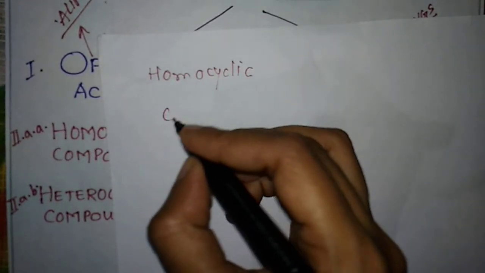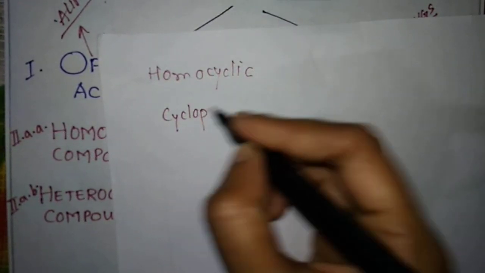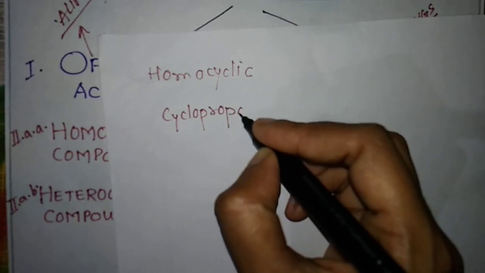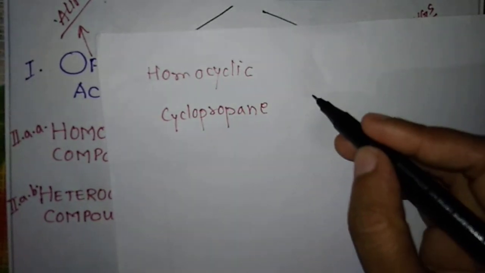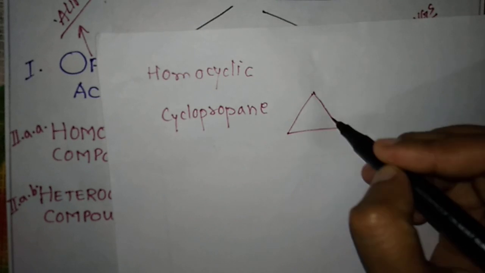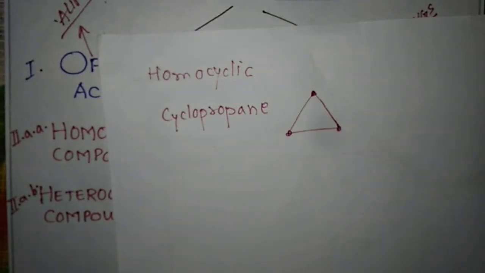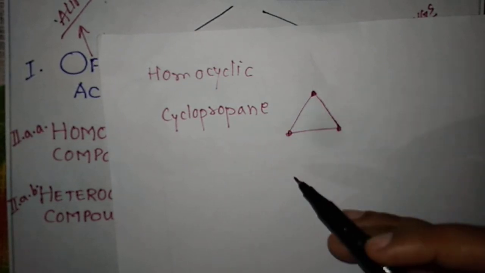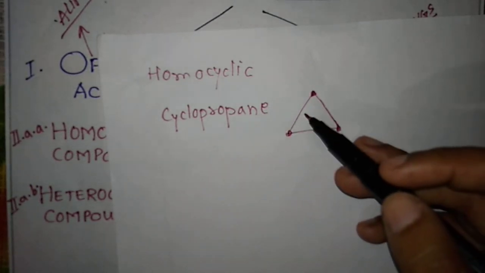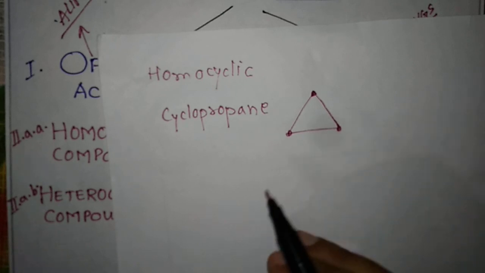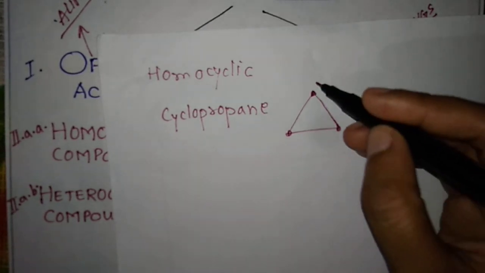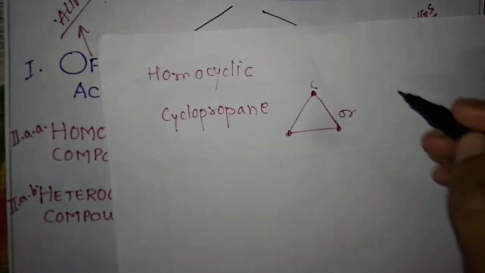It can be cyclopropane. Remember, for a cyclic compound the name will always start with cyclo. Cyclopropane means 3 carbons, so this is carbon, carbon and carbon, like this. You can see there is a ring, it is cyclic, it is not open, and hence it is a homocyclic compound. You can see everywhere carbon is present. We can write this structure like this also.